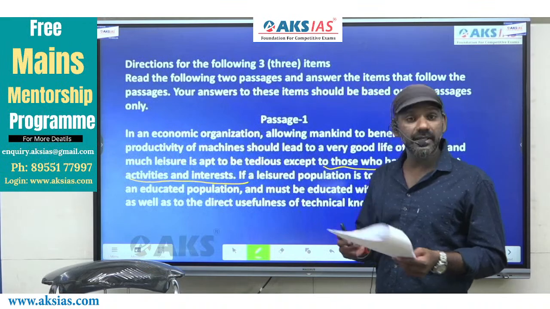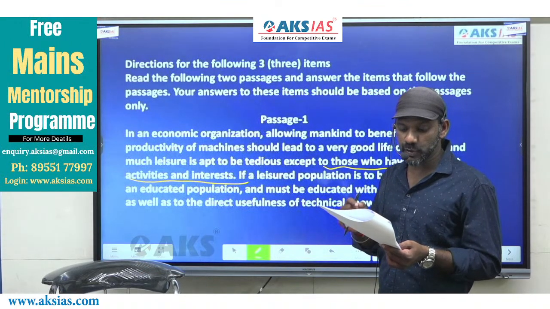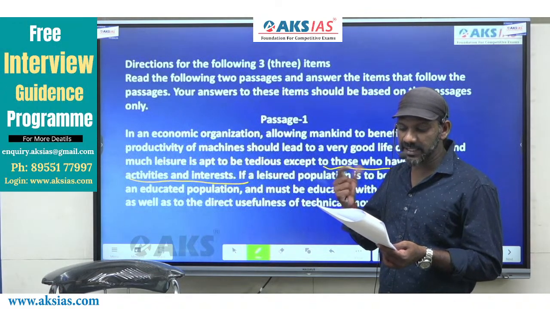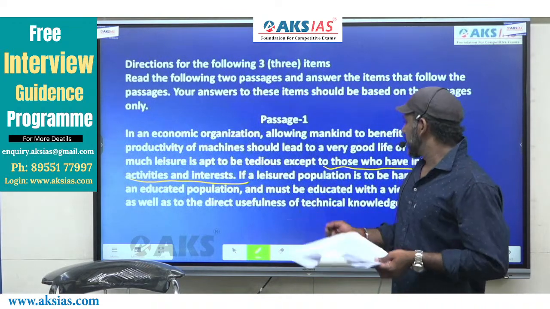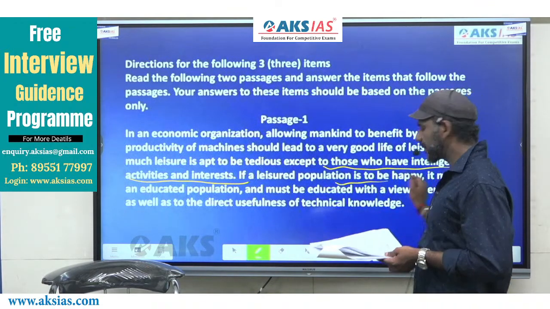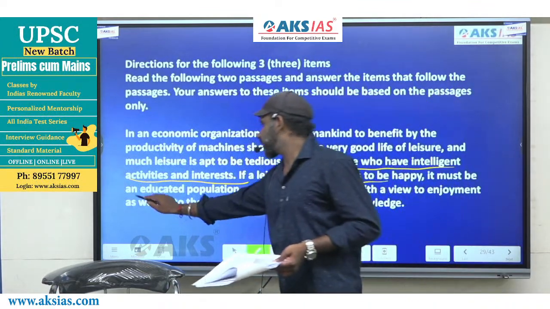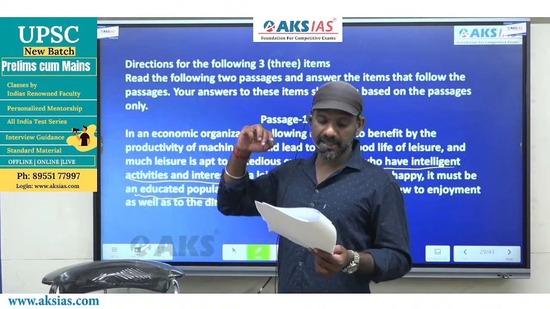If a leisured population is to be happy, it must be an educated population. That means if people indulge in intelligent activities and interests, they can also enjoy leisure. If a leisured population is to be happy, it must be an educated population. Means people should have intelligent interest and activities.